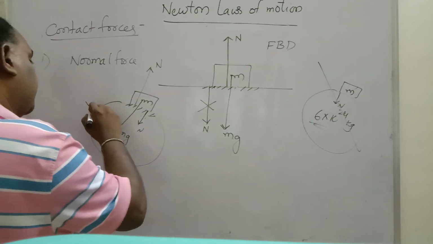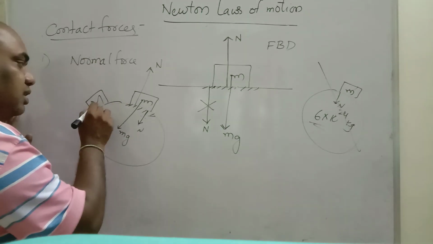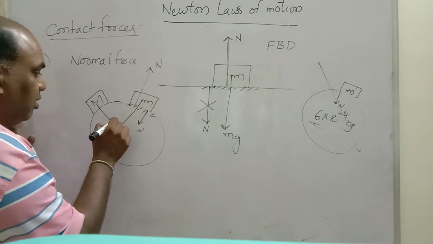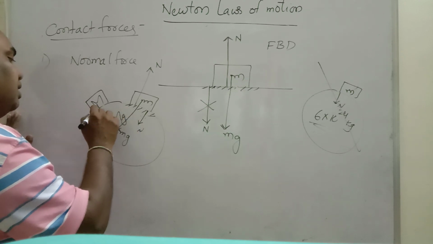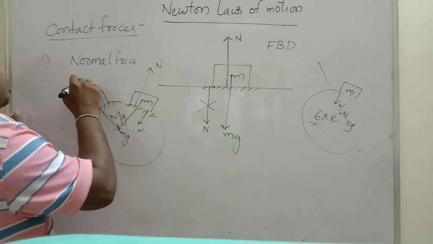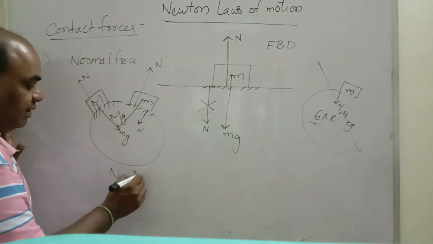One more mass you take. How many masses you take? No problem. Capital M. 100 kg, 1 kg. This weight also acts towards the center. Weight always acts towards the center. Weight is nothing but mass into gravity. This is the contact surface. This is the normal force. That means normal force is balancing mg. N is equal to mg.